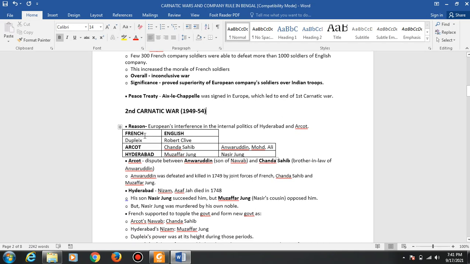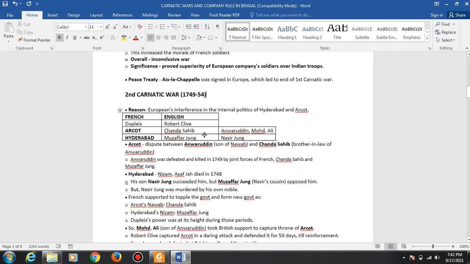So what's the reason for this? The Europeans' interference in the internal politics of Hyderabad and Arcot. The Second Carnatic War was fought from 1749 to 1754. The Europeans interfered in the internal politics of Hyderabad and Arcot.